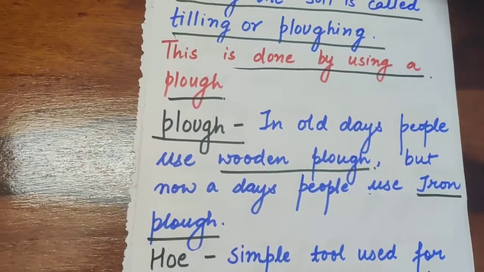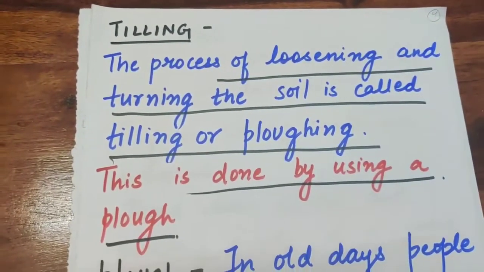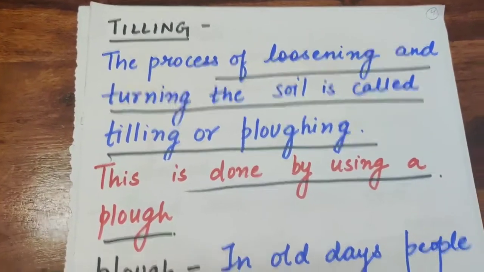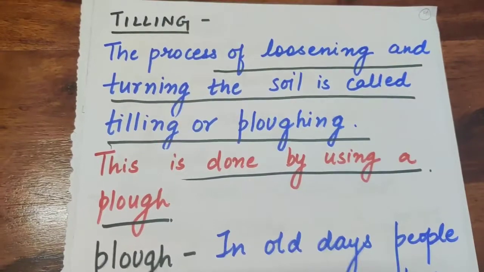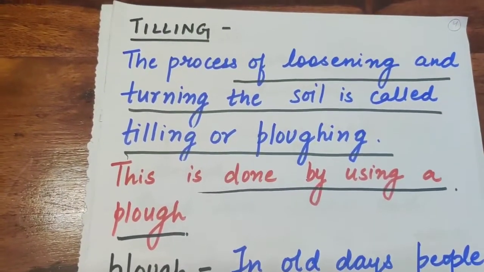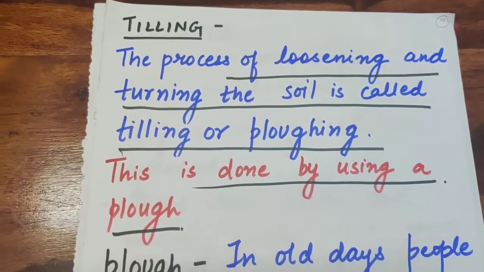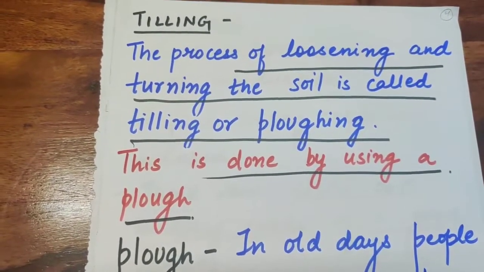Now next is tilling. The process of loosening and turning the soil is called tilling or plowing. As I told you, preparation of soil is the most important step. So how are we going to prepare the soil? We are going to prepare the soil by tilling. Tilling is just turning the soil, loosening the soil. This is done by using a plow.